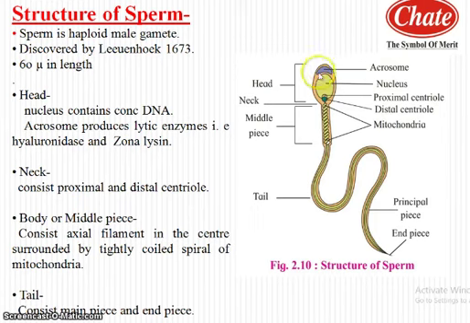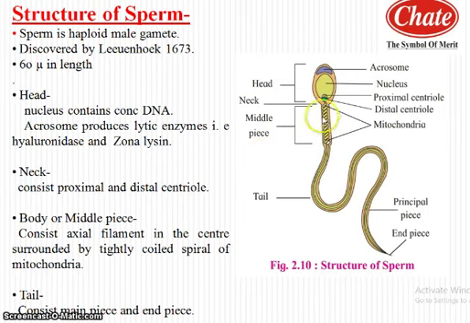This acrosome consists of lytic enzymes like hyaluronidase and zona lysin, which help the sperm to penetrate into the ovum. Then the neck. Neck is a short indistinct region, consisting of two centrioles, proximal centriole and distal centriole, which are introduced into the ovum because the ovum does not consist of a centriole. Third, that is the middle piece of the body.